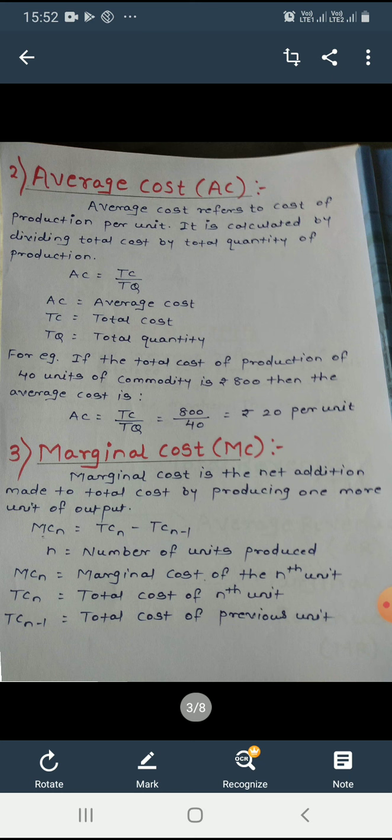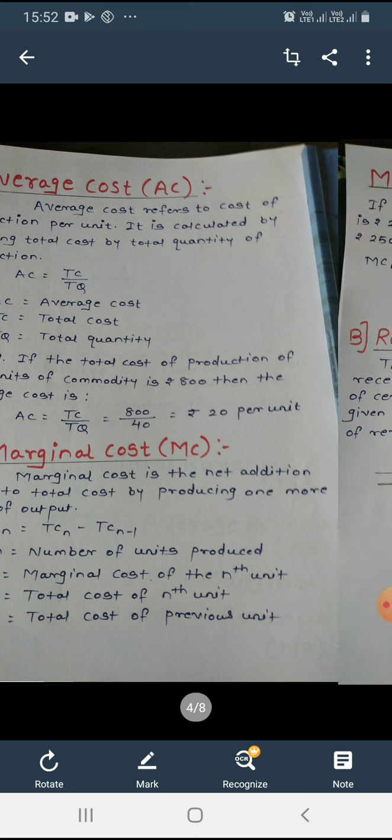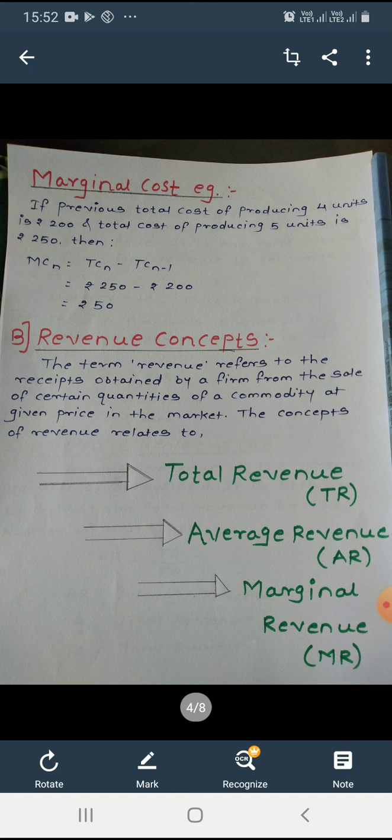Let's understand this concept with an example. If the previous total cost of producing 4 units is rupees 200 and the total cost of producing 5 units is rupees 250, then what is the marginal cost? So here MCn is equal to TCn minus TCn-1.